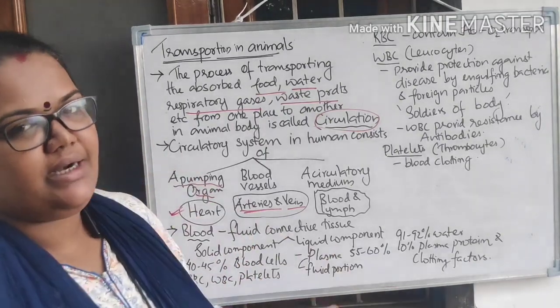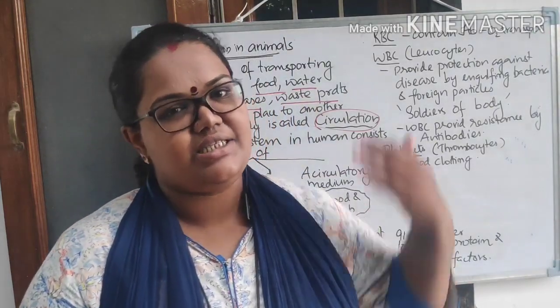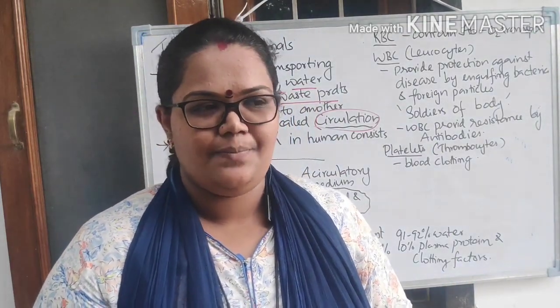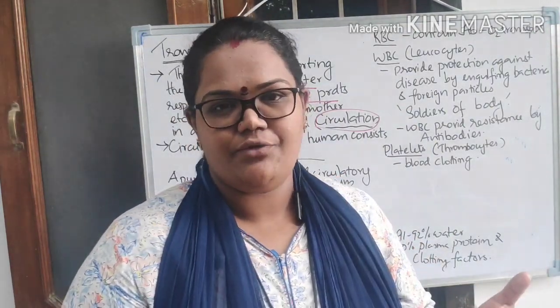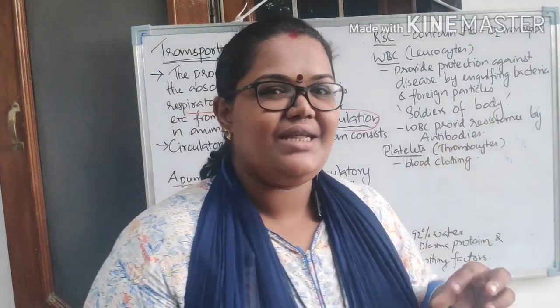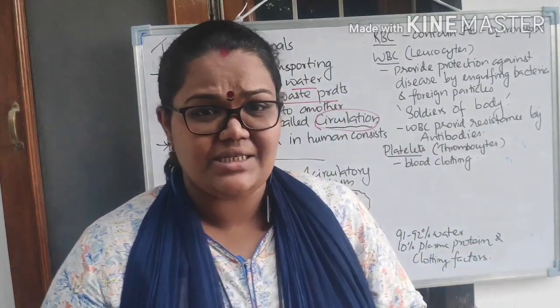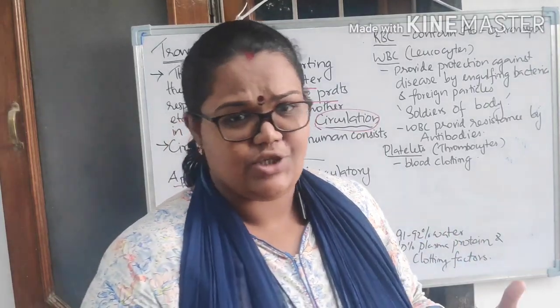So what do you mean by blood? In Class 9 we have learned that blood is a fluid connective tissue. Obviously it is connecting different parts of organs. Different parts of organs it is actually connecting, right? So blood is the fluid connective tissue which has the capacity to flow. That's why it is fluid in nature, right?